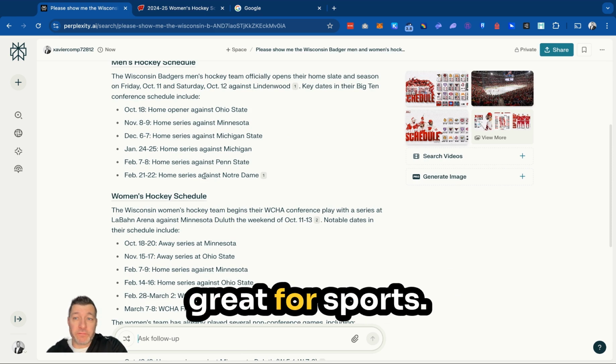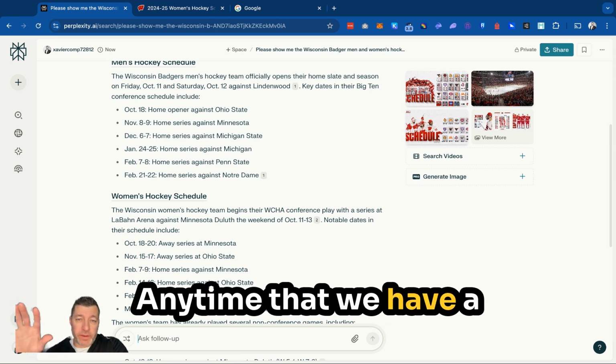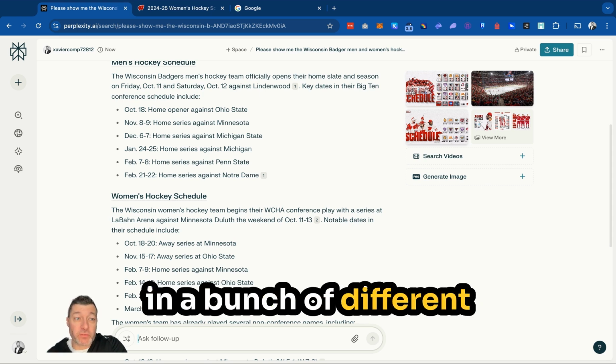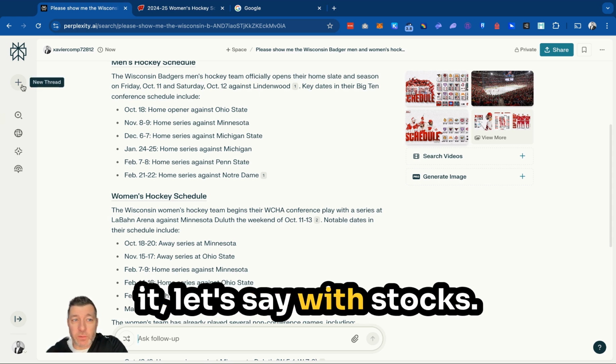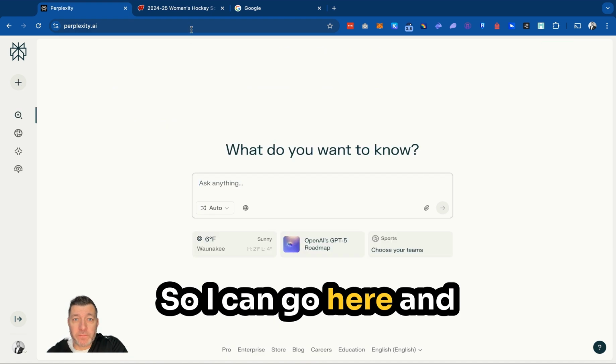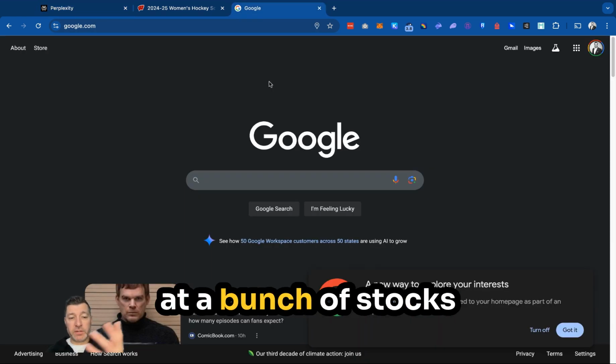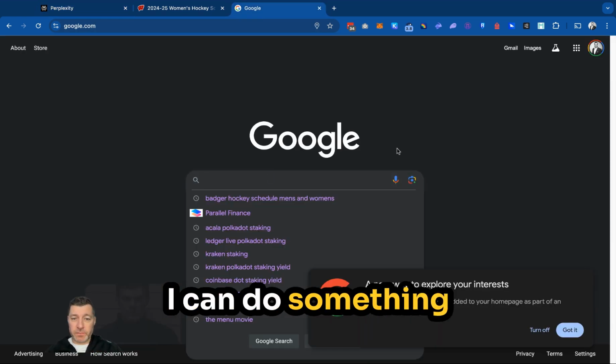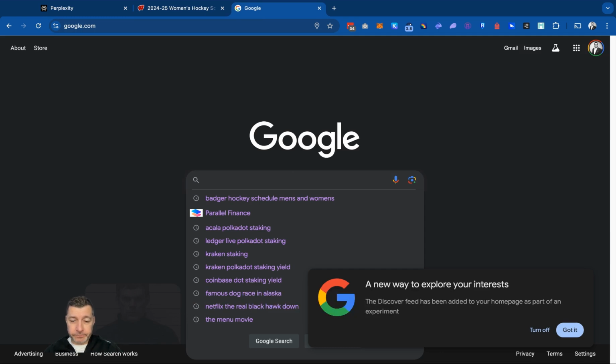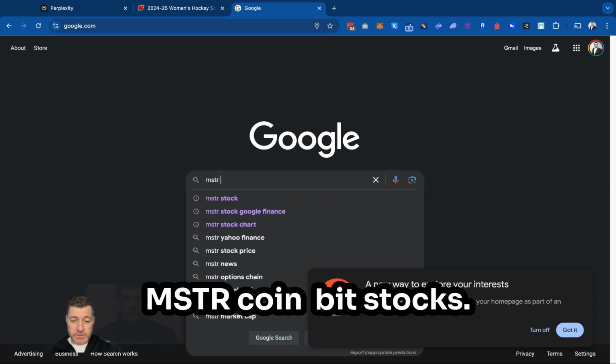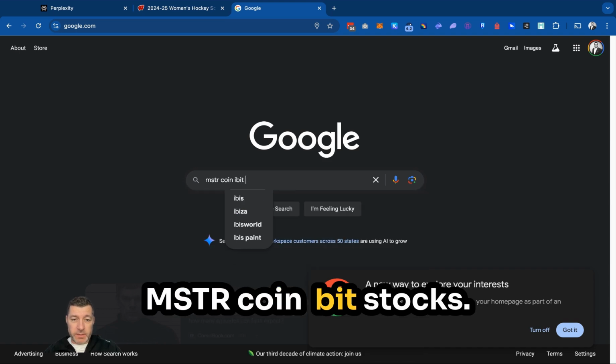Now, this is great for sports, anytime that we have a bunch of data sources in a bunch of different areas. Or we can also do it, let's say, with stocks. So I can go here. Let's say I go to Google and I want to look at a bunch of stocks that I'm interested in. I can do something like MSTR, COIN, BIT stocks.